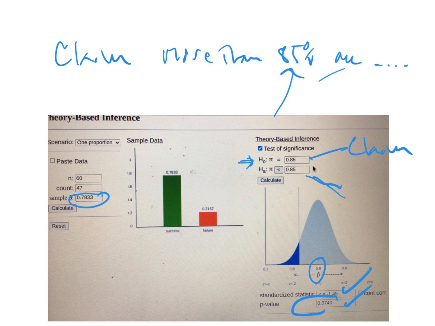How do you state a conclusion? Well, actually, we're going to fail to reject H0 because our p-value is not smaller than, say, 5%. Usually 5% is our level of significance. That's the limbo bar.